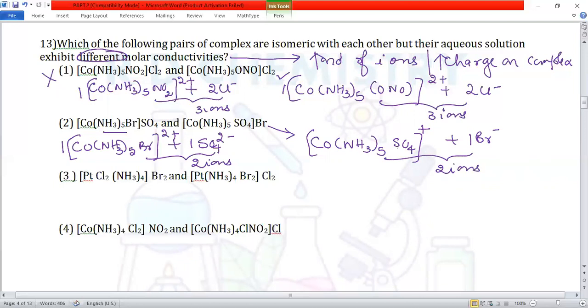The number of ions remains the same, but the charges are different. The initial compound has plus 2 and minus 2 charge, the second compound has plus 1 and minus 1. Therefore, they have different molar conductivity. Therefore, the second one is the answer, whereas the third and fourth will give the same number of ions and the same type of charges on them. Right?